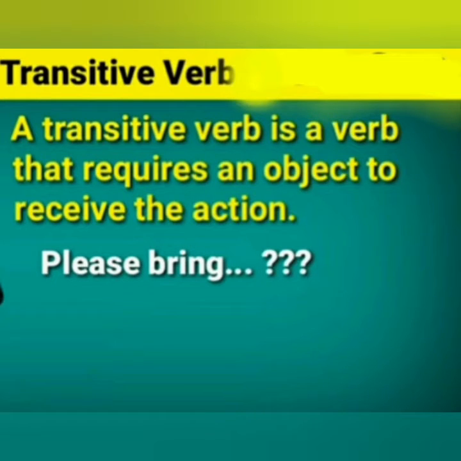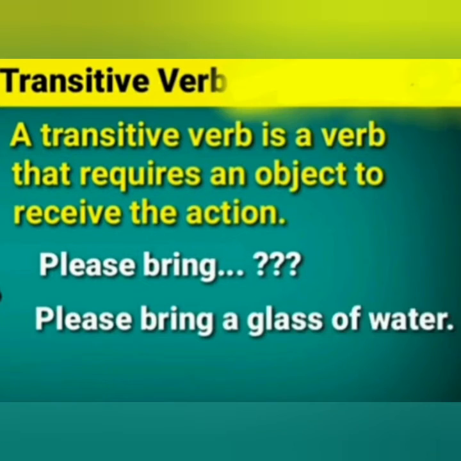So, a verb which requires an object after it to complete its sense is called a transitive verb. It means a transitive verb is a verb that requires an object to receive the action. If I am saying please bring, here we have the verb bring, but it is not giving us complete sense.